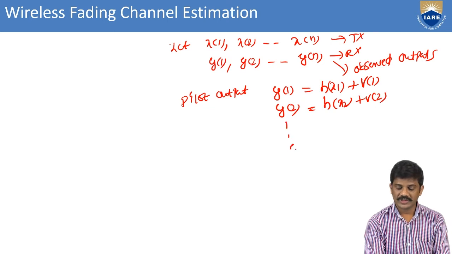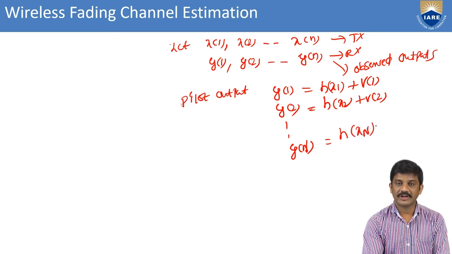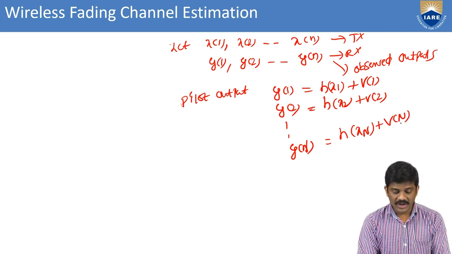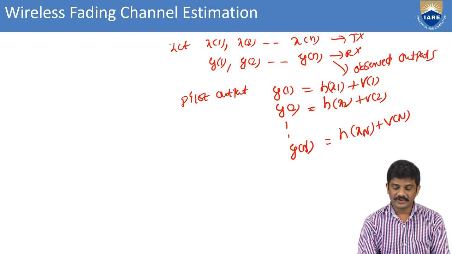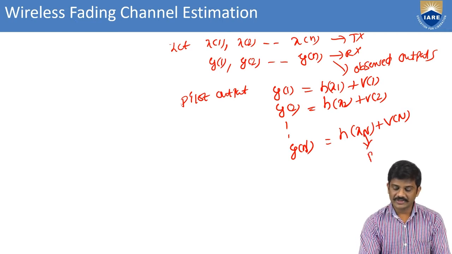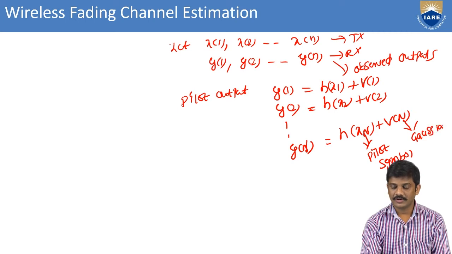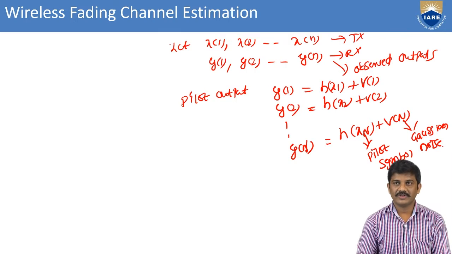Like that, we take y of n equal to h of x of n plus v of n. We are considering these pilot parameters, and this is the pilot symbol. This is the Gaussian noise. Like that we can find out in this one.